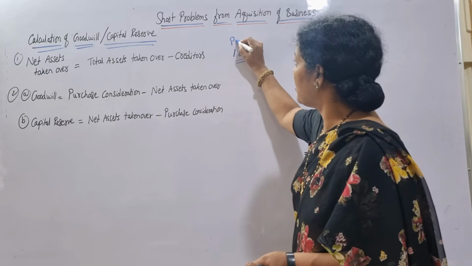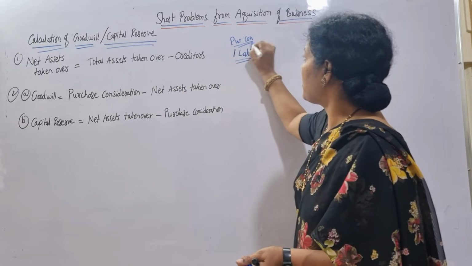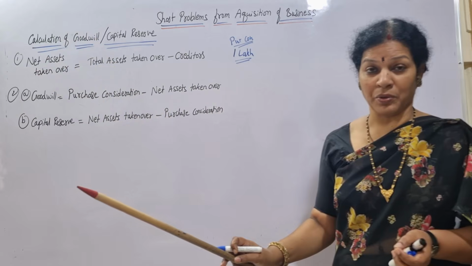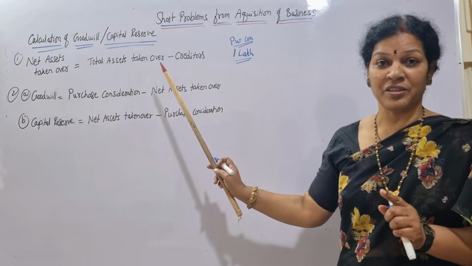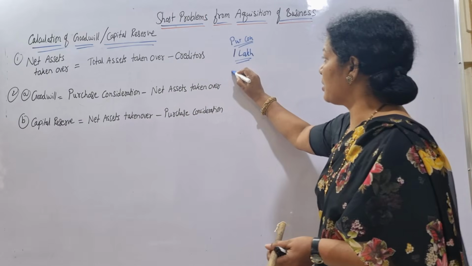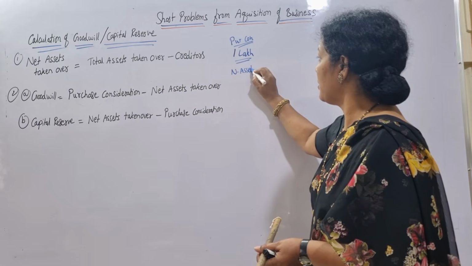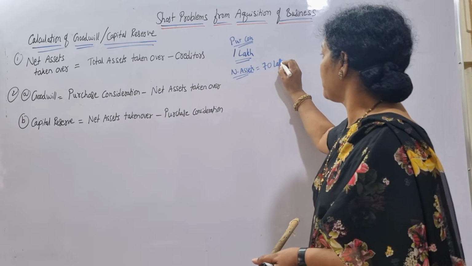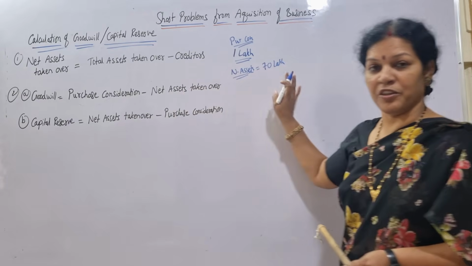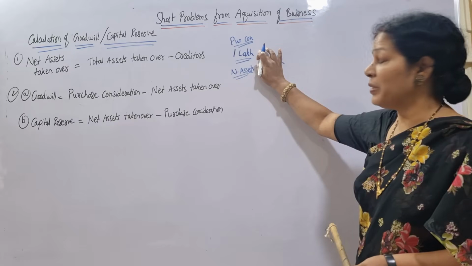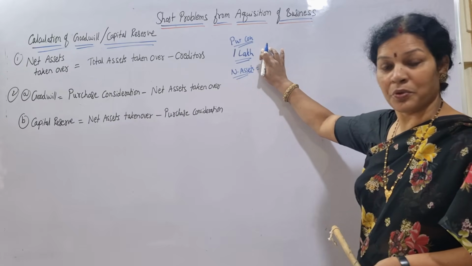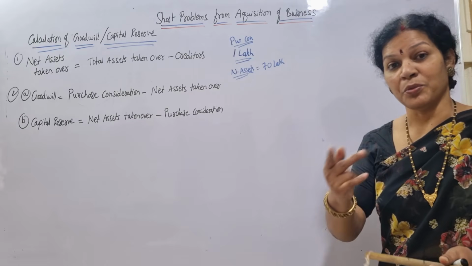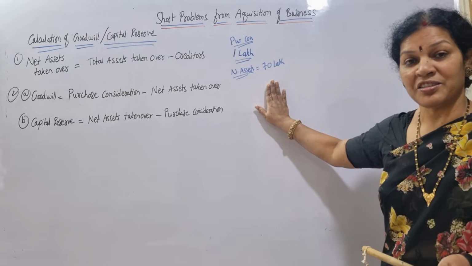Purchase consideration is 1 lakh, given in the problem. And as per your calculation, how did you get net assets taken over? Total assets minus creditors. Say net assets taken over is 70 lakh as per the calculation. Now here, which one is more? Purchase consideration is more, whereas net assets taken over is less.